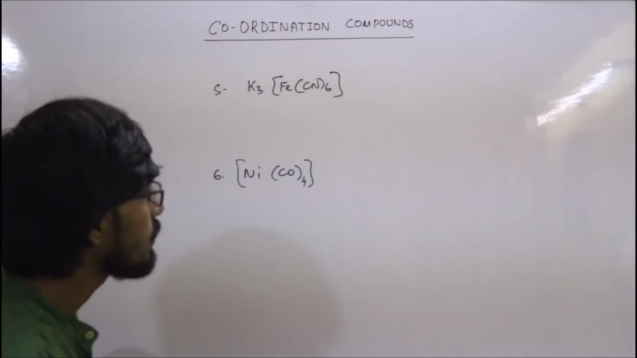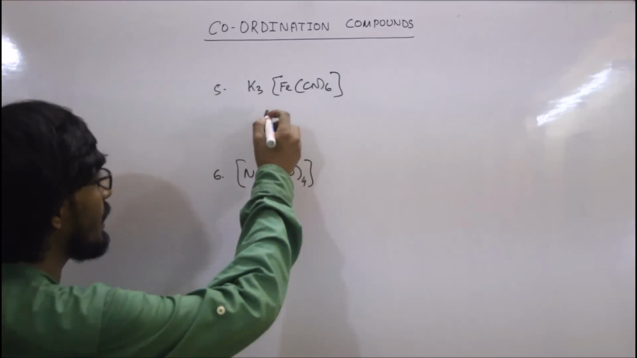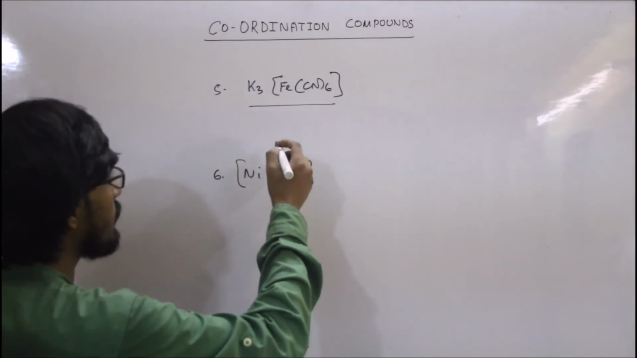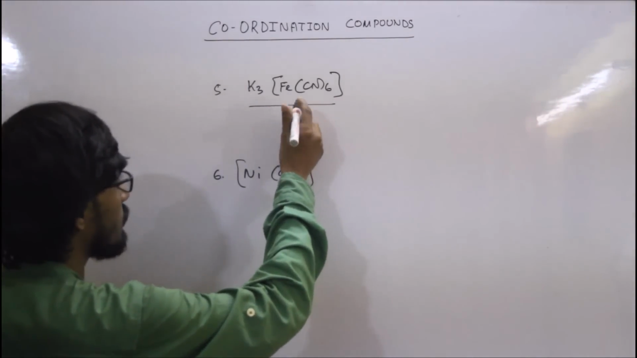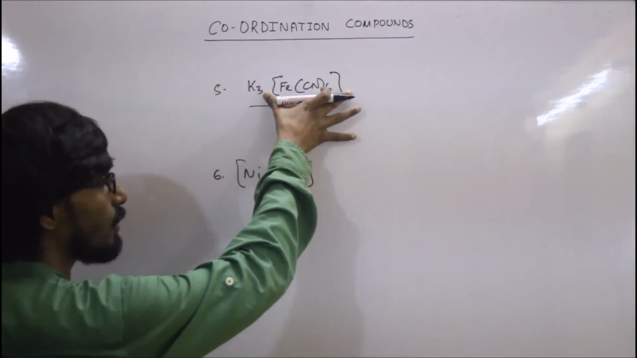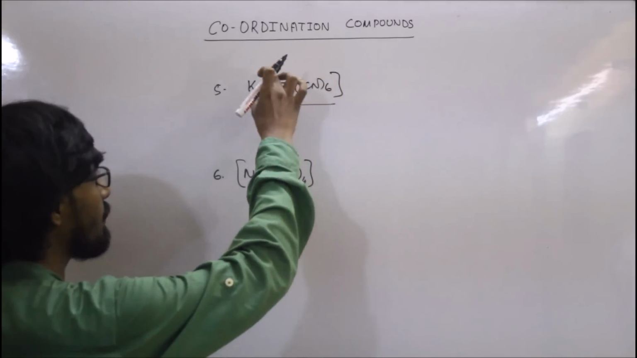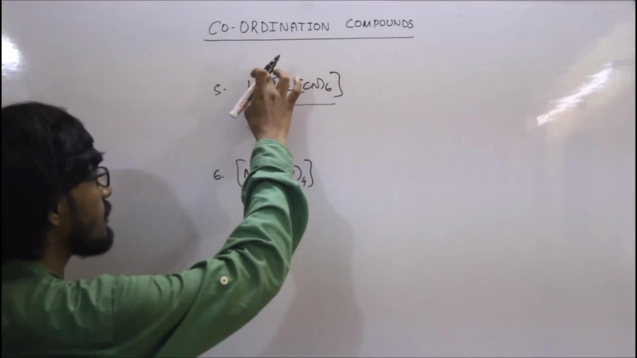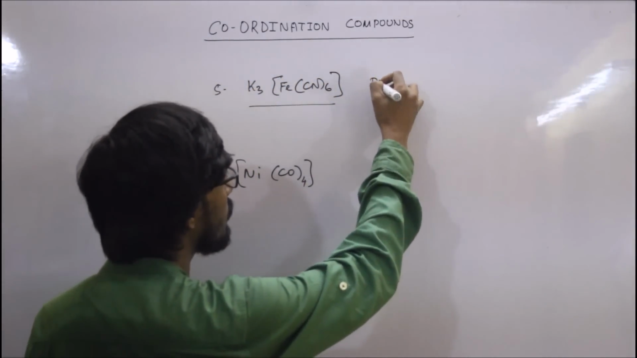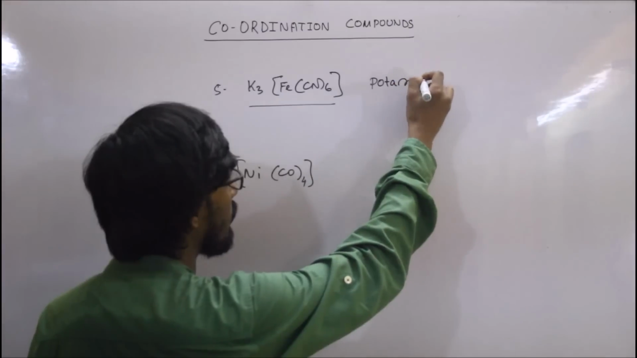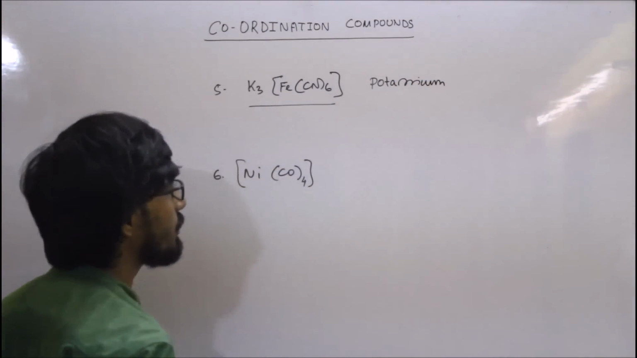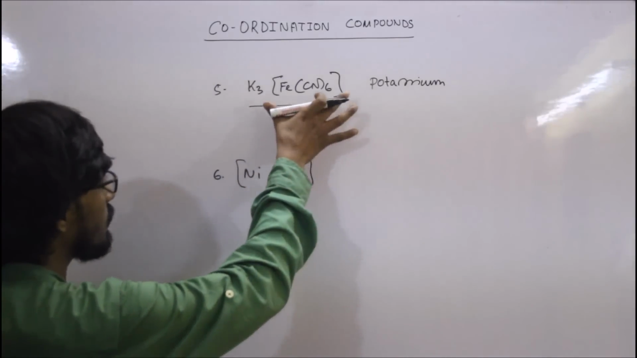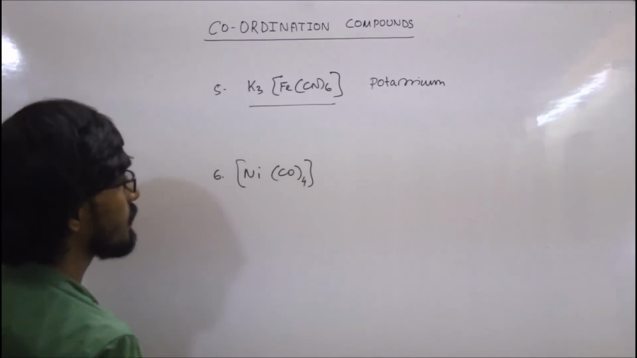Now for the IUPAC naming of that type of complex, which is basically an anionic complex. That means the anion is a complex. So we have to write the name of the cation first, that is potassium. So the name started with potassium.